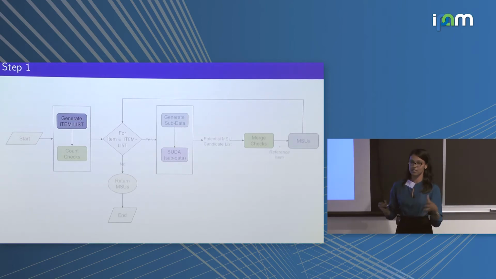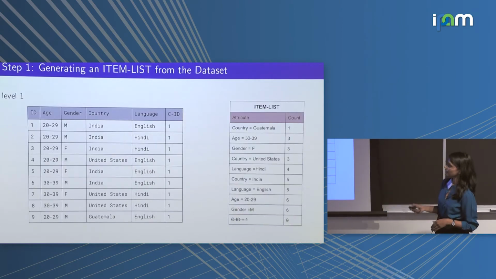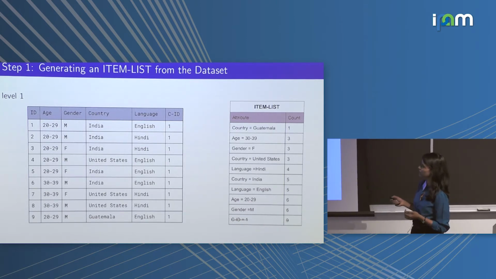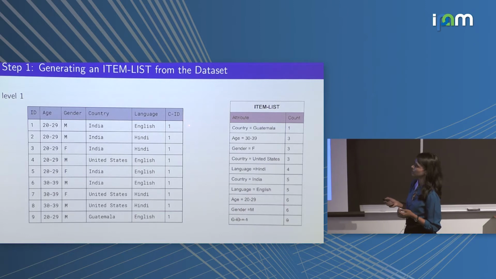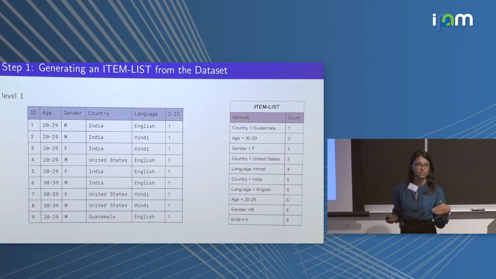An item list is the collection of all the items that exist in our data set along with the frequencies with which they appear. For example, in this reference data set that we have, this is the item list. You might notice that campaign ID equal to 1 is present in all the rows in our data set.